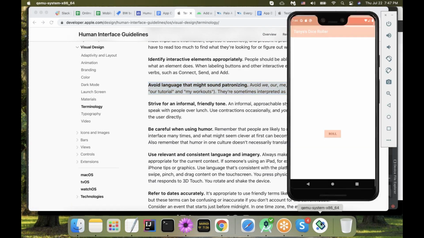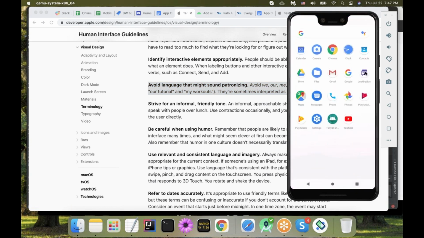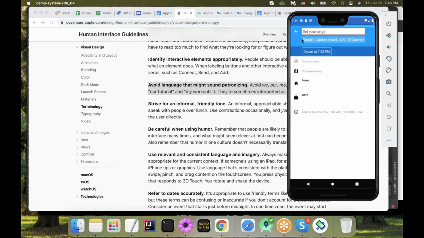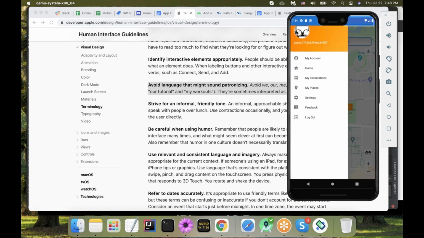If we go to Looking Bus for a moment, and come back to our home screen eventually, and if I tap this navigation drawer button, that will open a navigation drawer.